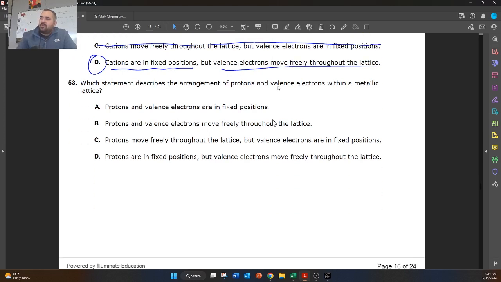Which statement describes the arrangement of protons and valence electrons within a metallic lattice? That's the exact same question, so D.